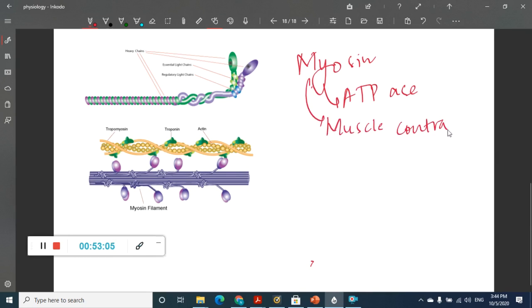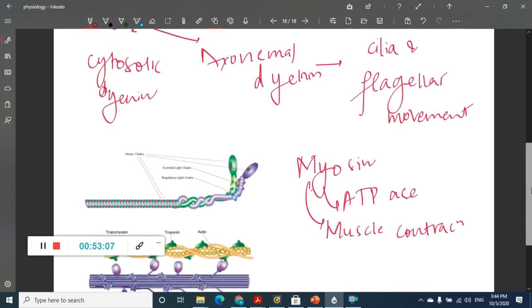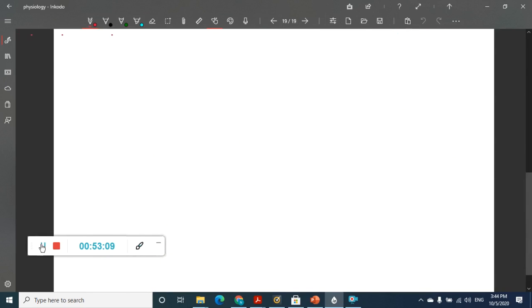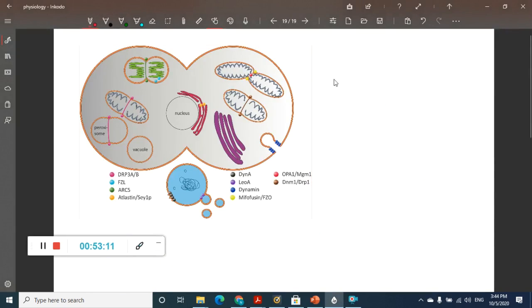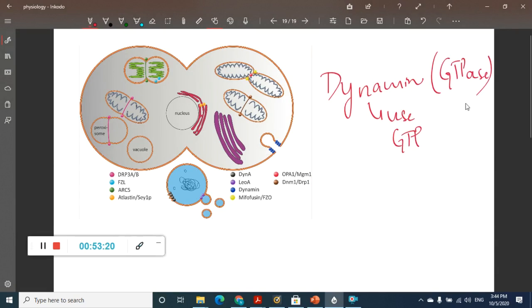Then at the end we have one more, the last one, which is called dynamin. What does this dynamin use? It uses GTP. It is a GTPase. And this dynamin is involved in endocytosis. So this blue one is dynamin, used in endocytosis. So these are the different types of molecular motors present.